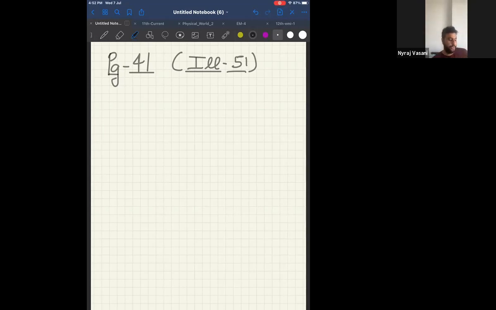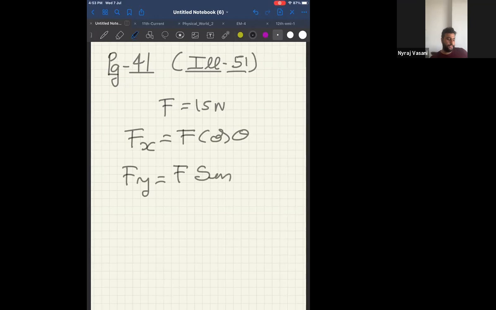So look at this. Force is 15 Newton. I'll tell you, you don't need to simplify it further. You can keep it as it is. What are the horizontal and vertical components of the force? Now look at the screen. Now the horizontal component of the force Fx will be F cos theta, and the vertical component of the force Fy will be equal to F sin theta, correct? The horizontal component will be F cos theta and the vertical component will be F sin theta.